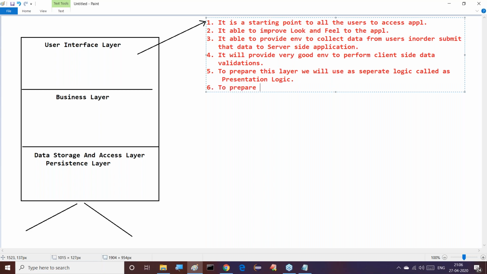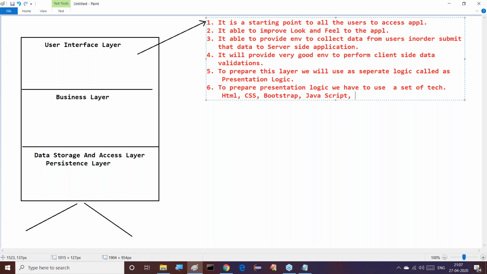Then another thing is, to prepare presentation logic, we have to use a set of technologies. What is that set of technologies? A number of technologies we are able to use: HTML maybe, CSS maybe, Bootstrap, of course JavaScript for data validations or for the event delegation model and all.